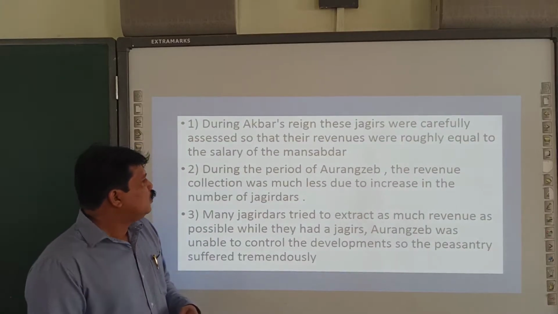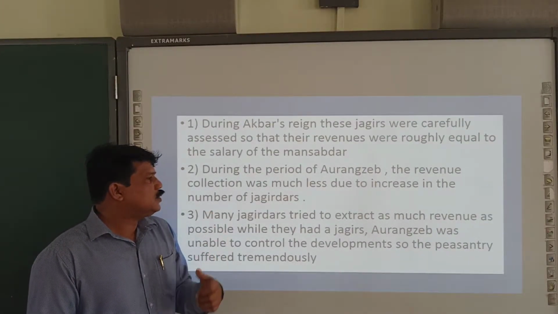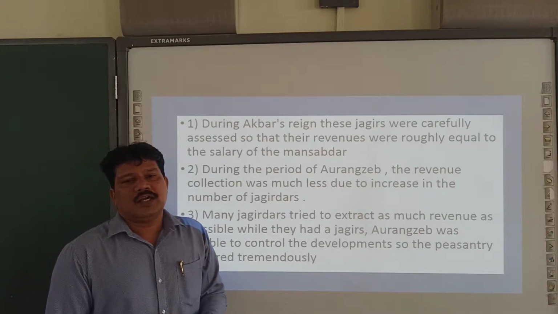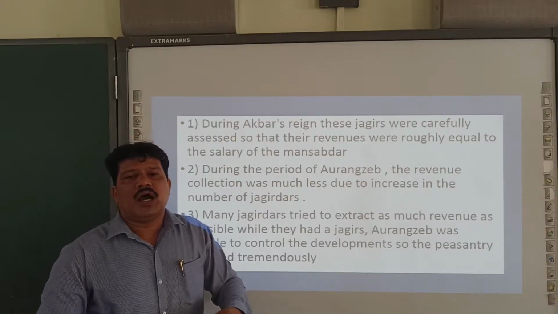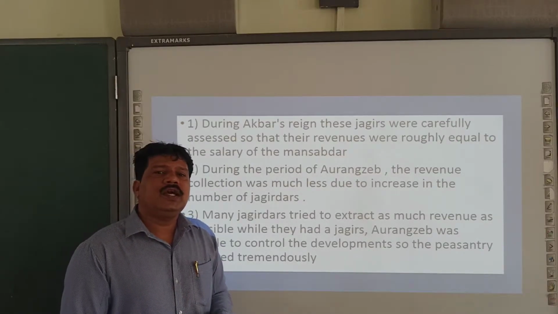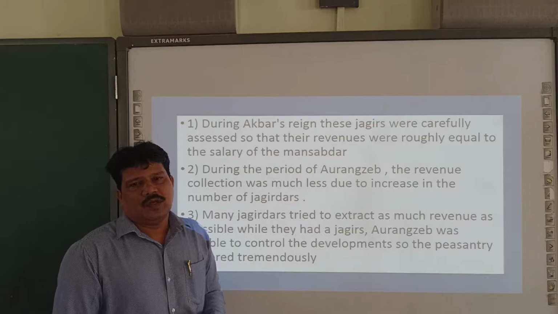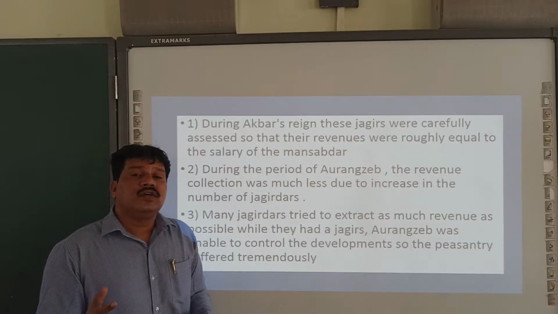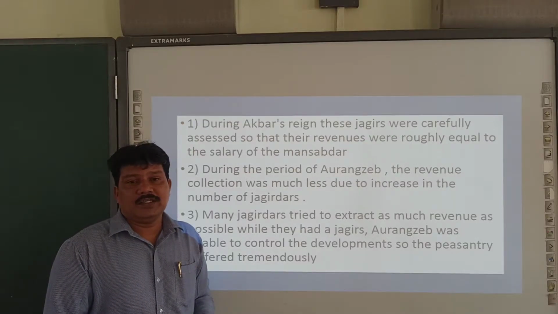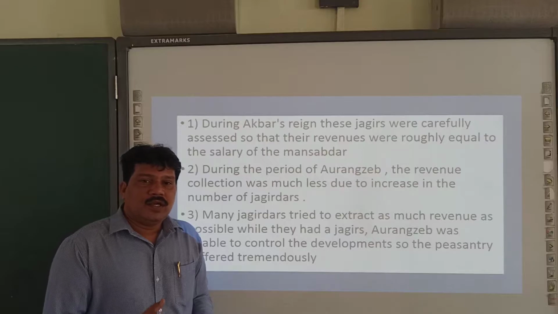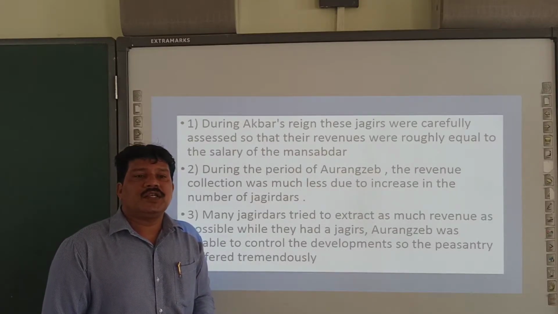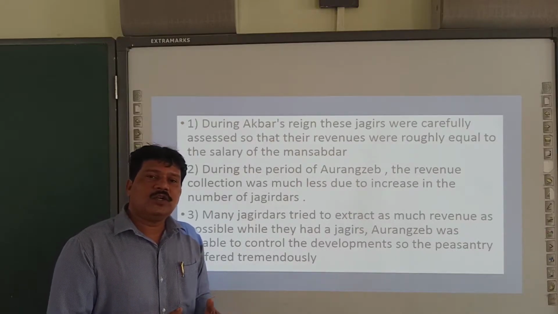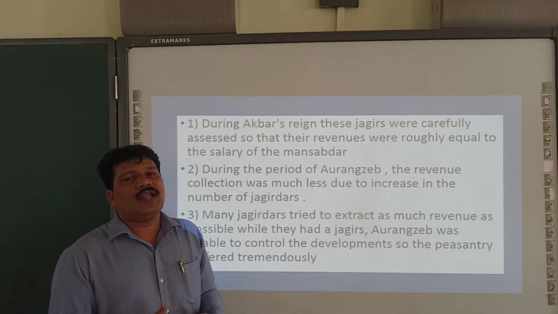During the period of Aurangzeb, the revenue collection was much less due to an increase in the number of jagirdars. During the time of Akbar, only 29 jagirdars were there, whereas Aurangzeb increased the number to 79. So more jagirdars were added during the time of Aurangzeb. Whenever the number of jagirdars increased, naturally the size of the land allotted to them became less.